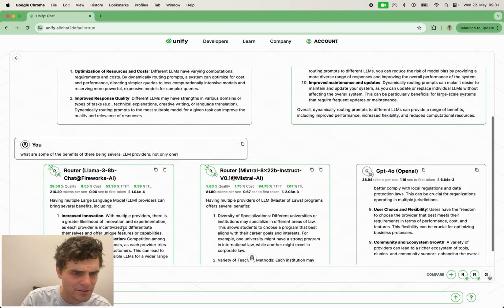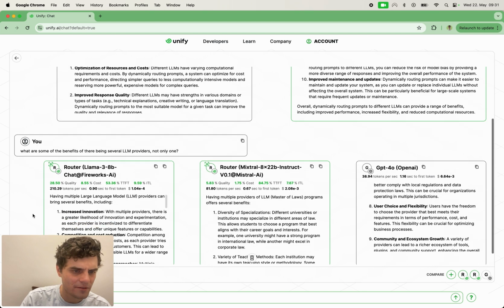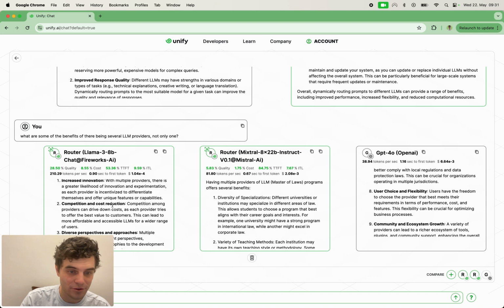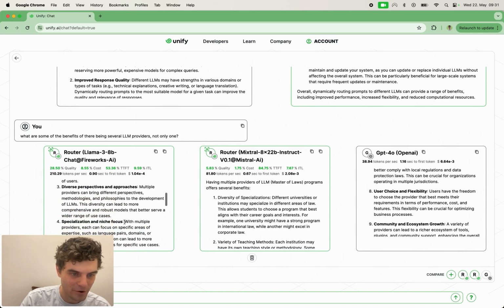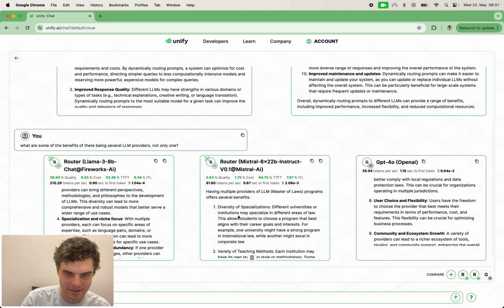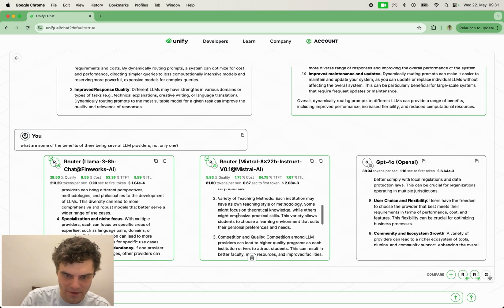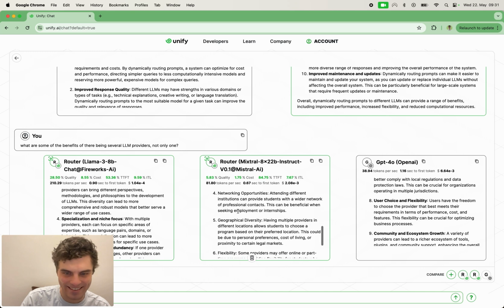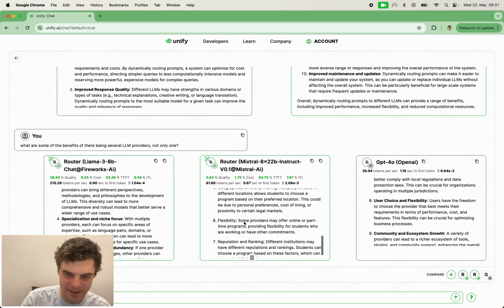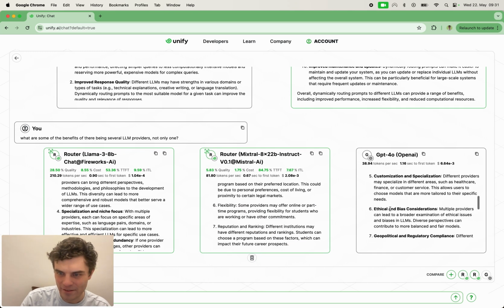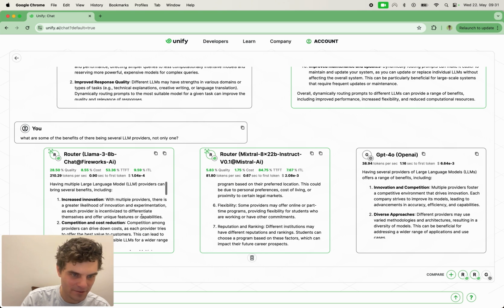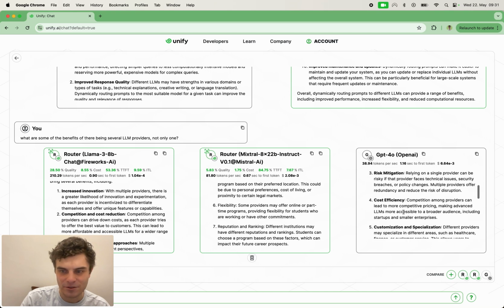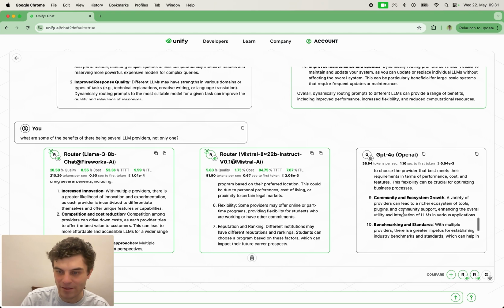So having a look at the answers again, having multiple large language model providers can bring several benefits: increased innovation, competition and cost reduction, diverse perspective approaches. So yeah, seems pretty good. Competition, quality, I'm not sure about networking opportunities. It's a slightly strange one. Geographic diversity, flexibility, etc. And then GPT-4o, innovation and competition. So that was quite similar here. Increased innovation, competition, diverse approaches. So again, very similar answers, like intuitively playing around.